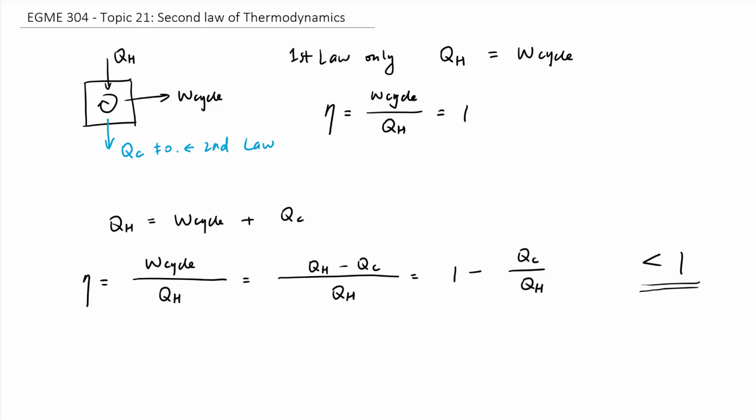The reason for the efficiency, eta, to never be as high as 100% is because QC is never 0, and that's dictated by the second law. So the second law is the real reason why the efficiency is never 100%.